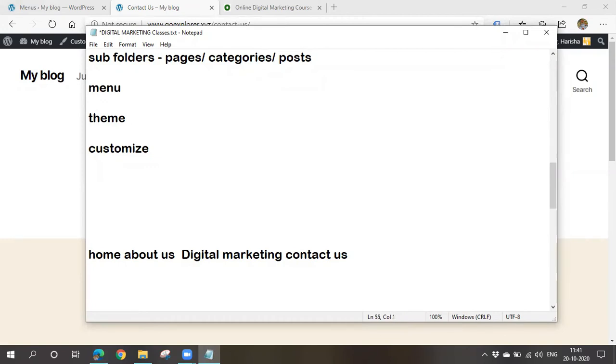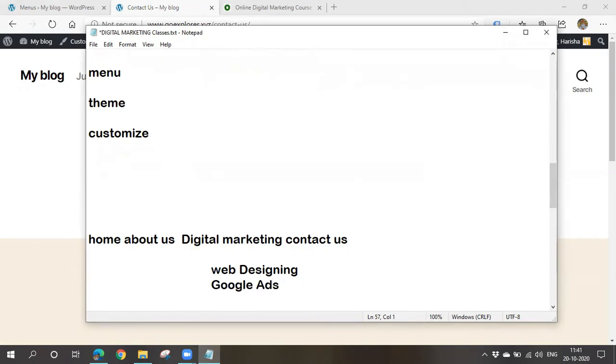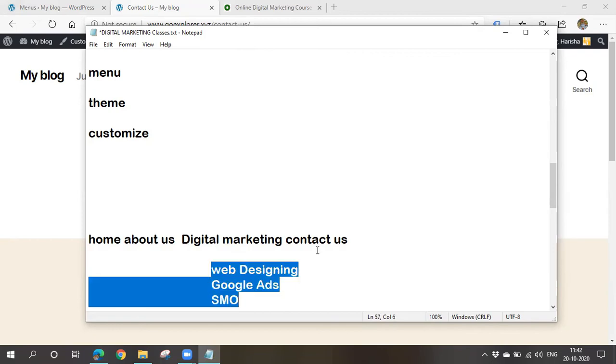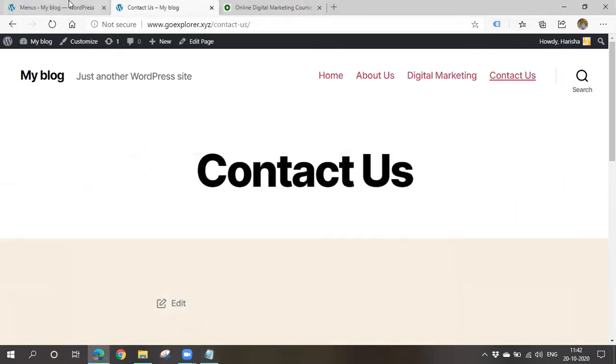Under this digital marketing, I want to create web designing, Google Ads, and next social media or SMO. I want to display all three things under digital marketing. If someone hovers over that option, I want to display a drop down like this. Let's go and create.